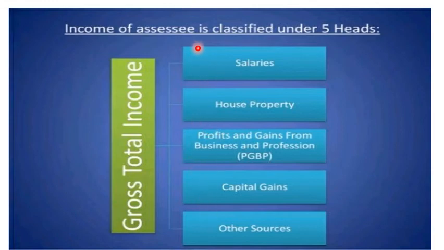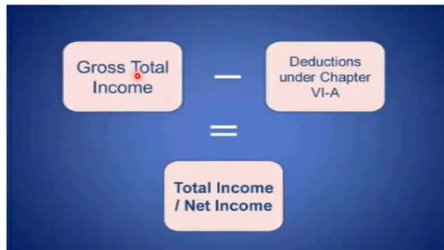When we add all of these incomes, what is it called? Gross total income. Okay, these are the 5 heads: salaries, house property, PGBP, capital gain and other sources. What is the gross total income? It means gross total income is the total income you earn by adding all the heads of income. Income from salaries, properties, other sources, business or profession, and capital gains earned in a financial year are all added to arrive at the GTI, gross total income, minus deductions.